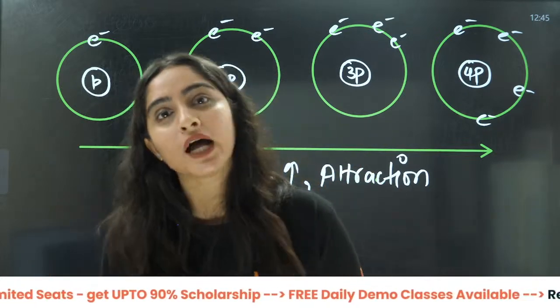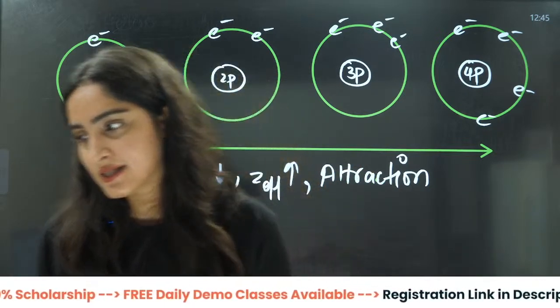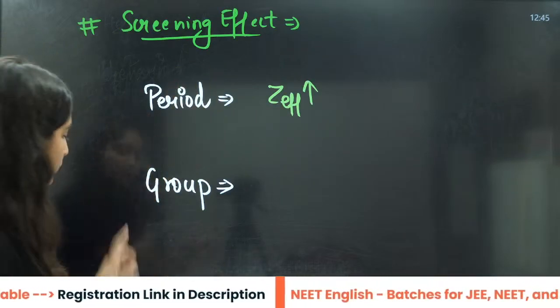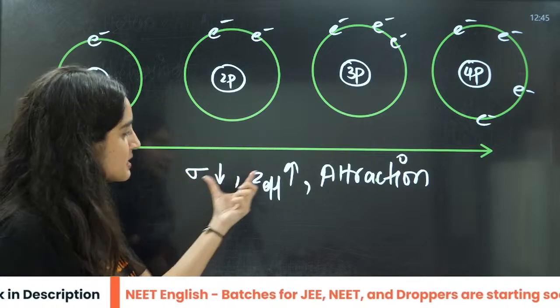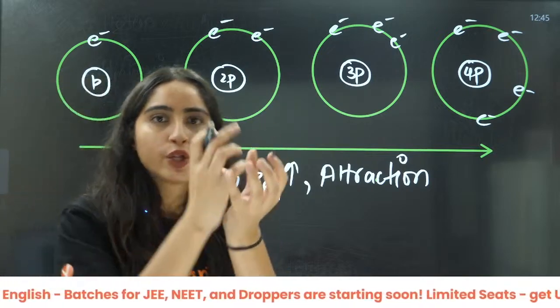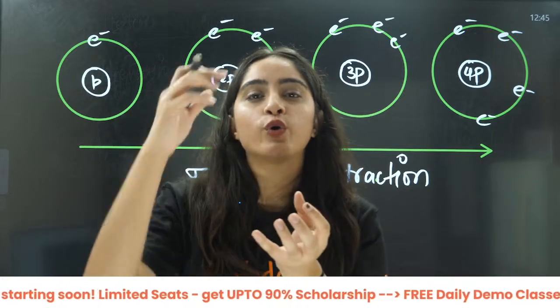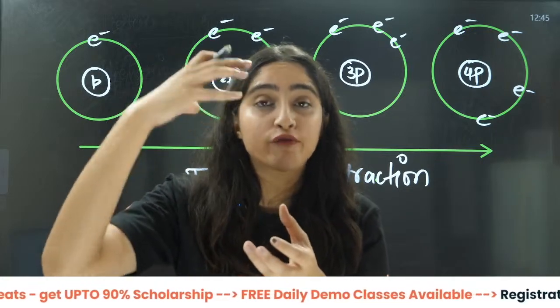Right? So please go through that, only then you will be able to understand this. Okay. But now for today's class, I have told you this thing, right? That this is Z effective, nuclear charge, nucleus, right? Electrons will penetrate because of electrostatic forces.